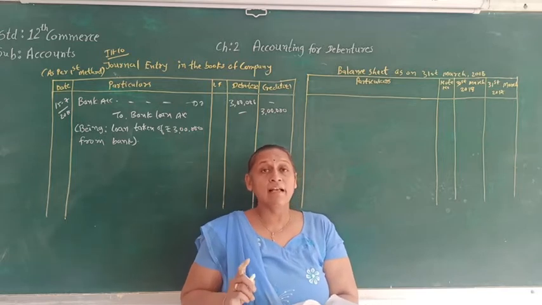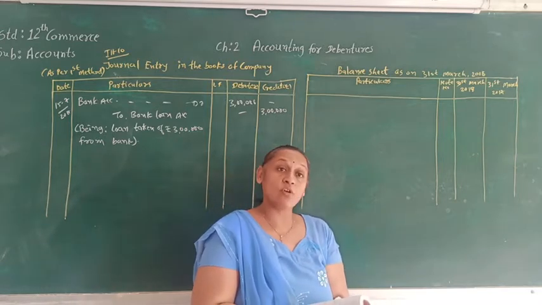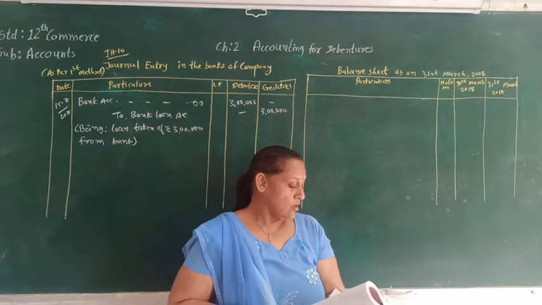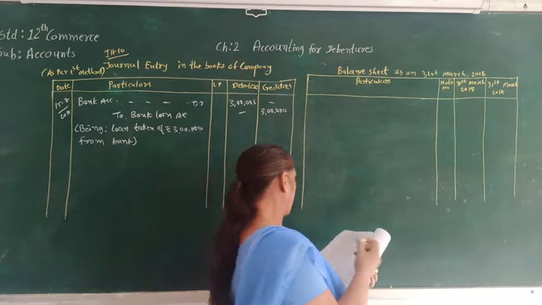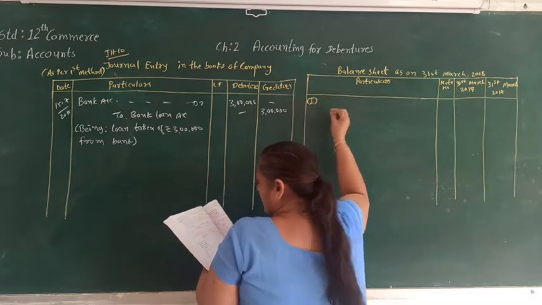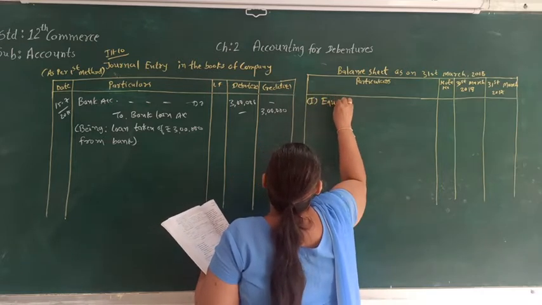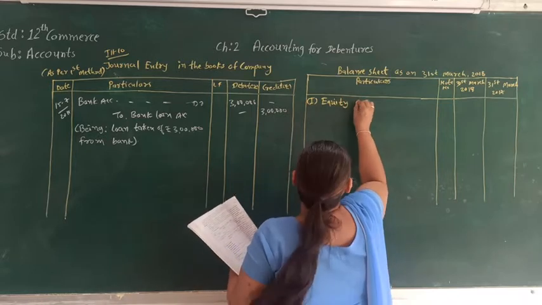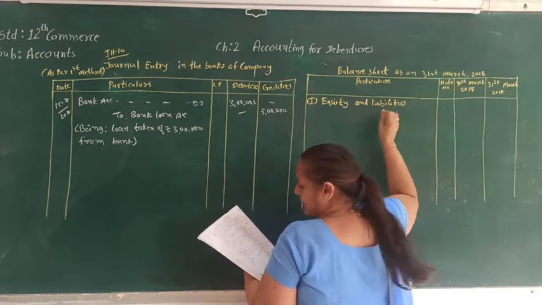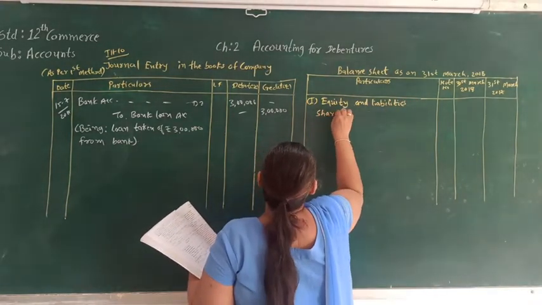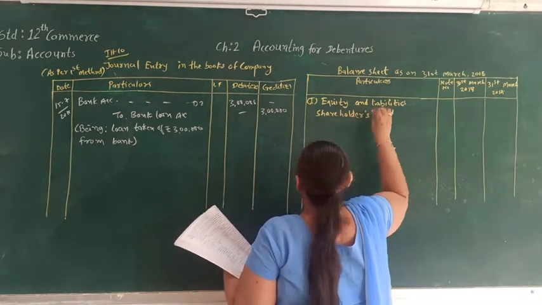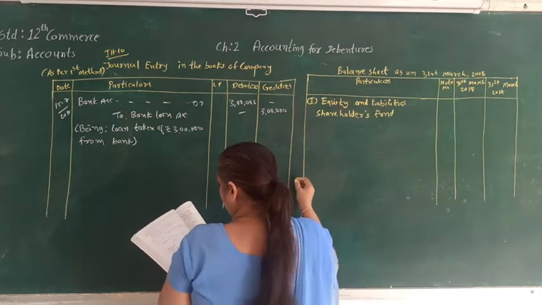Now let's show the same in the balance sheet. In the balance sheet, as we know, we have to show the same under the head long term borrowings. So here in the balance sheet, the very first heading will be equity and liability. Under that heading, there will be shareholders fund. And after that, the other heading will be non-current liability.